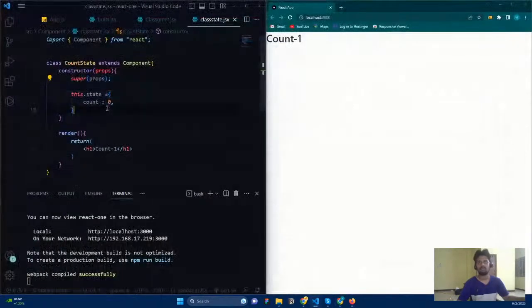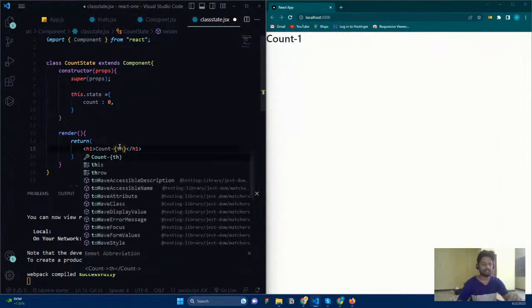So now I just go here and I'm going to write JavaScript code. If you want to write JavaScript code inside an HTML tag, which means JSX, you just use curly braces, and inside the curly braces you can perform all the JavaScript concepts. So now I just want to access the variable that is in my state.